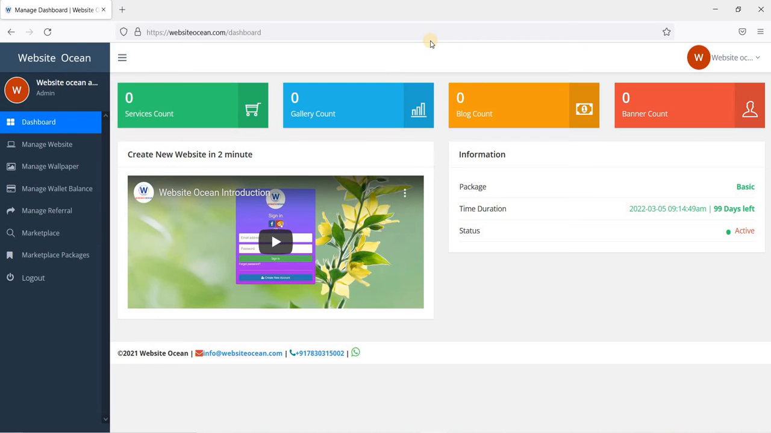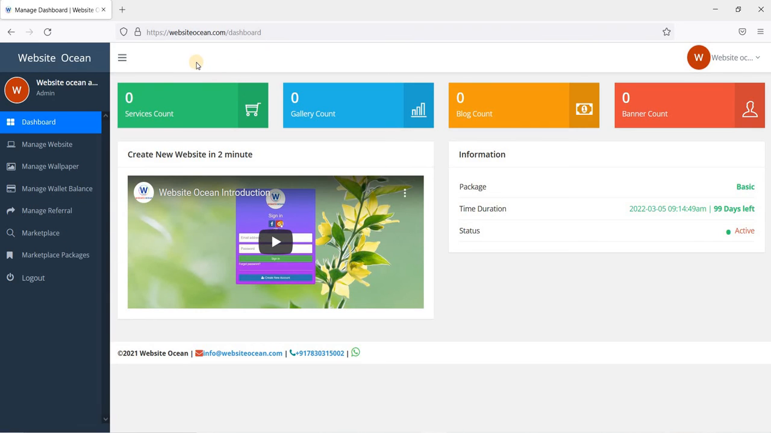So friend, this is the very clean and very simple dashboard of website Ocean. Here we get some information like services count, gallery count, and a few links at the side of the website Ocean admin panel. Here we get some links like manage website, manage wallpaper, balance, and extras.